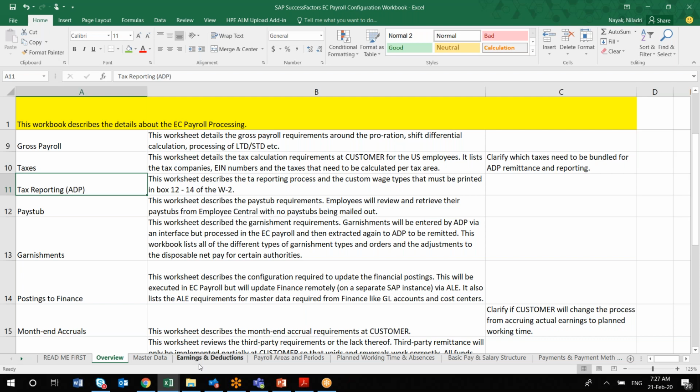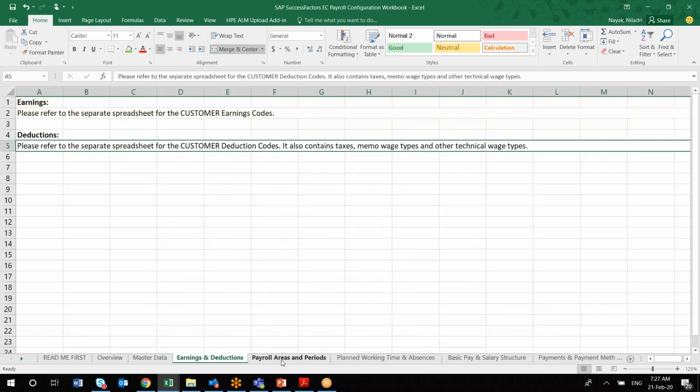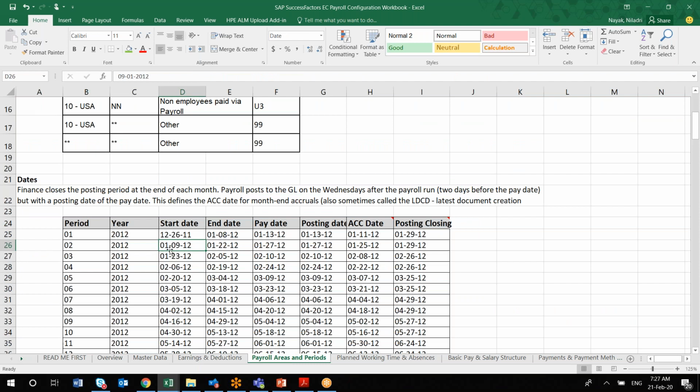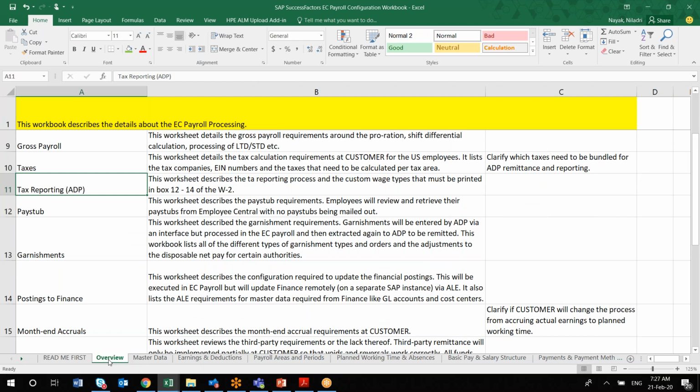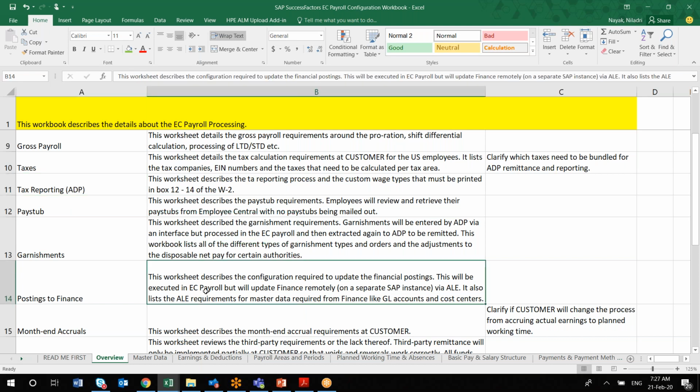In each seat, whatever is relevant for them, only that information you capture, and this will be the guiding document. The workbook will be a guiding document for all the future releases and all the future changes. It may happen in future that there will be some customer or client specific process change. In that case, you'll be capturing all those gaps or changes in this particular document, and after post implementation, you have to share this document with your client, the client IT team, or the client payroll super admin team. They will be taking care of it.